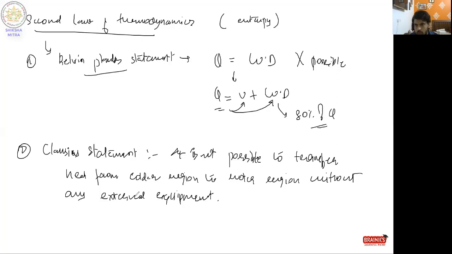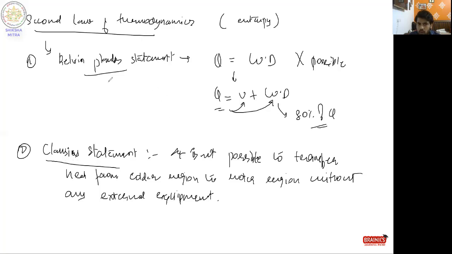It is not possible for the room to automatically become colder by itself. Some equipment or some work input is needed to make that room colder, which means that the heat from that room is given to the hotter region outside. That is basically the Clausius statement. It means that refrigerators and air conditioners work on the Clausius statement.